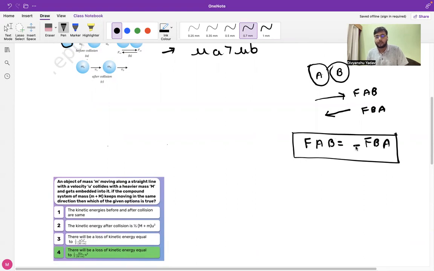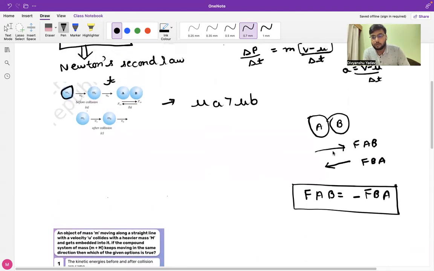Okay. So why is there a negative sign? This is an important question, right? Because as I told you, the forces acting on these two balls will be the same in magnitude, but the direction of the two forces will be different. Hence, in order to distinguish between them, we have put a negative sign on the RHS. This just illustrates that the magnitudes of the two forces are equal, but the directions are not the same. They are opposite to each other. Okay. So now from Newton's third law, we will derive the equation of linear momentum.